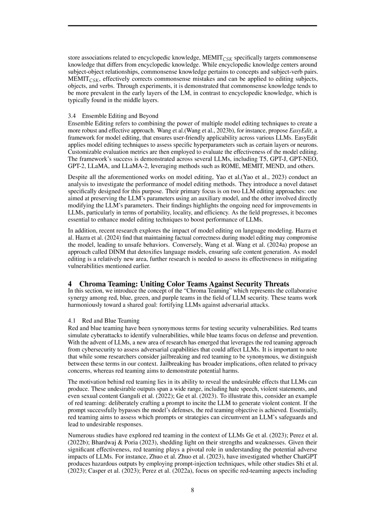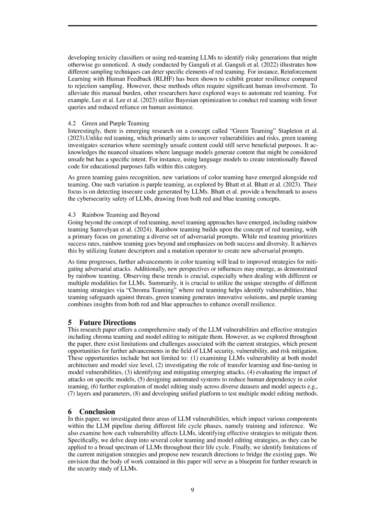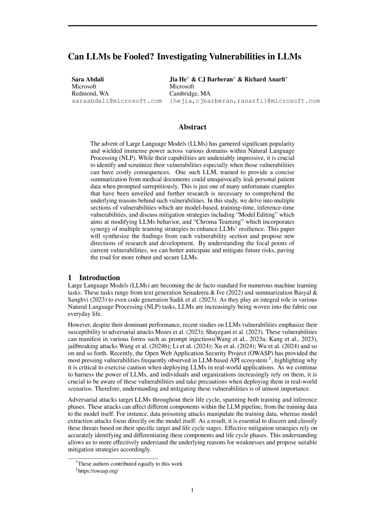Red teams simulate attacks to identify vulnerabilities, while blue teams develop defenses. Green teams explore beneficial uses of potentially unsafe content, and purple teams assess the cybersecurity safety of LLMs by combining insights from both red and blue approaches. This collaborative synergy aims to create a comprehensive defense strategy against adversarial attacks.